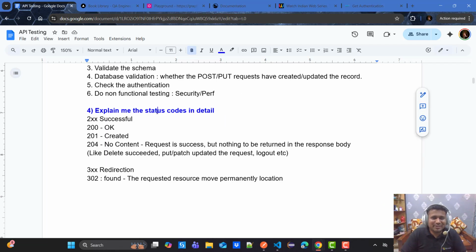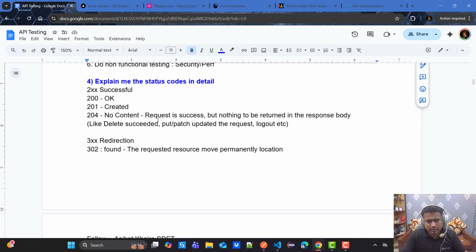Now, the next question is: explain the status codes in detail. This is one of the favorite interview questions. Many people I have interviewed just say 200 is success, 2xx is a successful response, 3xx is redirection, 4xx is client-side errors, and 5xx is server-side errors. They tell me that, and they shut down.